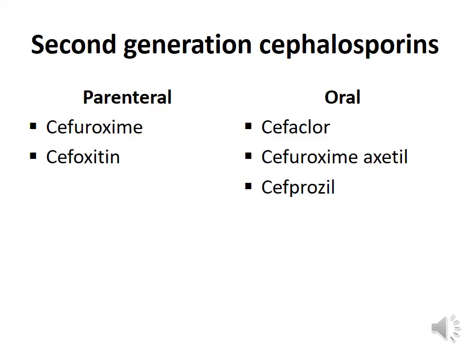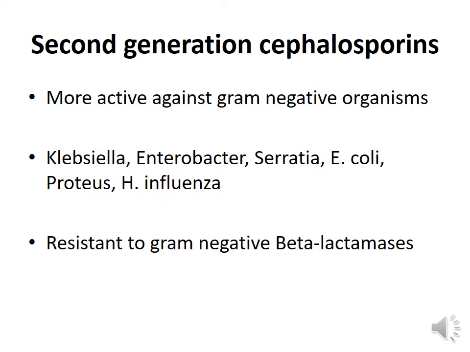Cefuroxime and cefoxitin are second generation compounds. Cefaclor, cefuroxime axetil, and cefprozil are orally administered second generation cephalosporins. These second generation compounds are more active against gram-negative organisms like Klebsiella pneumoniae, Enterobacter, Serratia, Escherichia coli, Proteus, Haemophilus influenzae, etc. They are highly resistant to the gram-negative beta-lactamases.